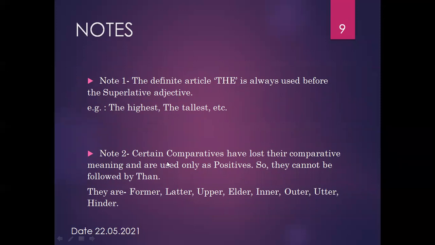Note number 2, certain comparatives have lost their comparative meaning and are used only as positive, so they cannot be followed by than. They are former, later, upper, elder, inner, outer, utter, hinder. It means these are comparative words and they are used only as positive. So they cannot be followed by than, like former than, later than. We cannot convert them like this.